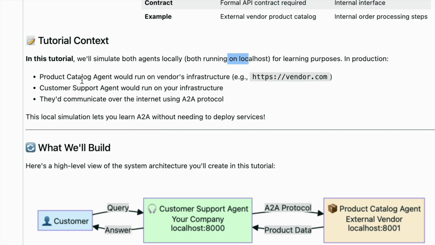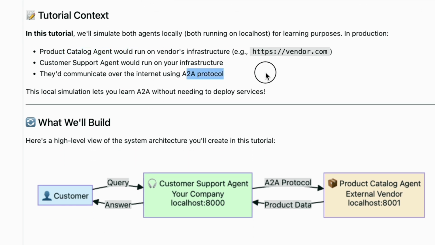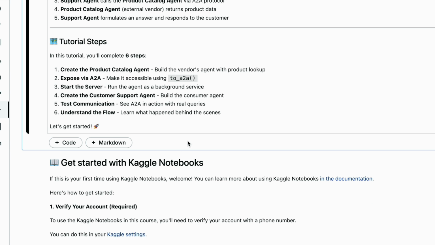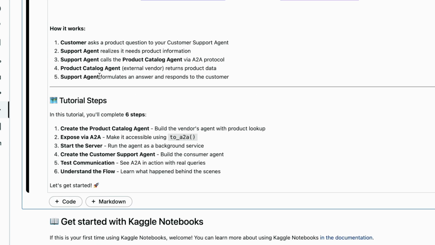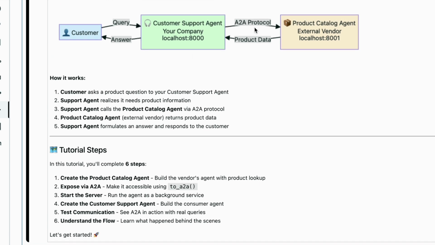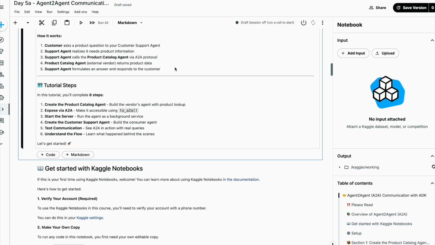In production, the product catalog agent would run on the vendor's infrastructure, and the customer support agent would run on your own infrastructure. They would communicate over the internet using the A2A protocol. Now, what are the steps for this tutorial? This tutorial contains 6 steps. First is create the product catalog agent, then expose it via A2A, then start the server, create the customer support agent, test the communication, and understand how this is flowing.